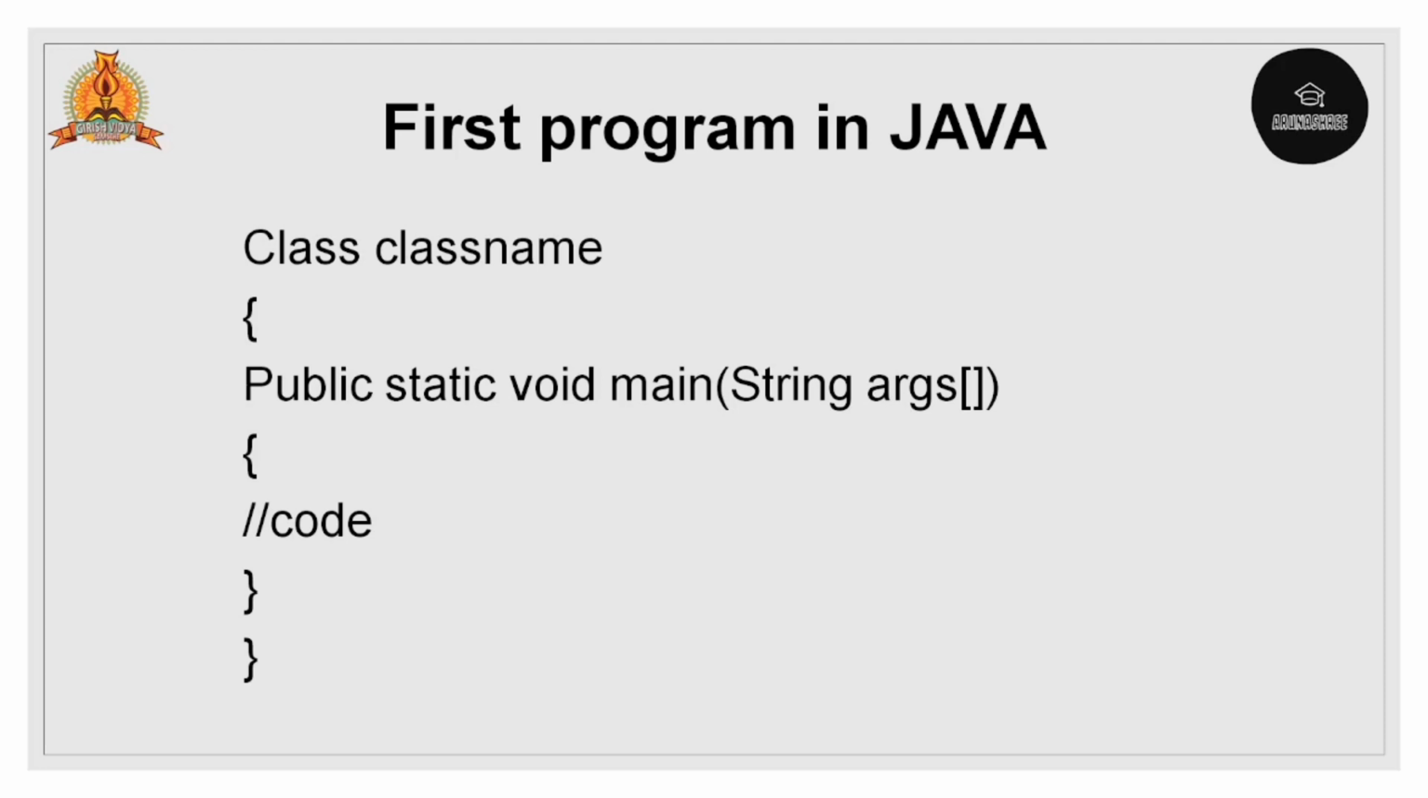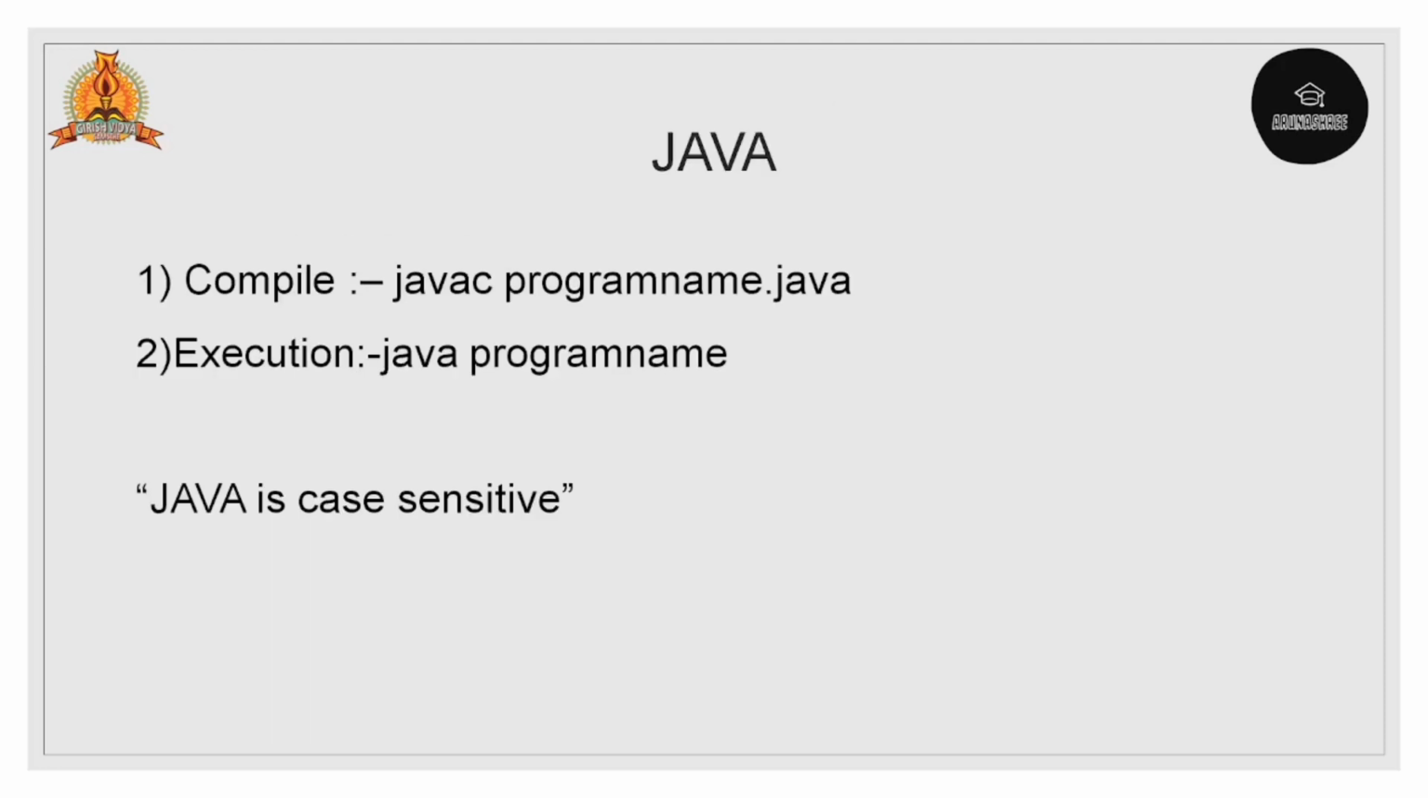Then the file name should be the same as the class name. Only then will the JVM execute the class. The JVM searches for the file name equal to the class name, and then it will find the main method to continue the program. For the compilation of Java we use javac program name, and for execution we use java program name. And Java is case sensitive. Case sensitive means camel case, lower case, upper case. It is case sensitive.